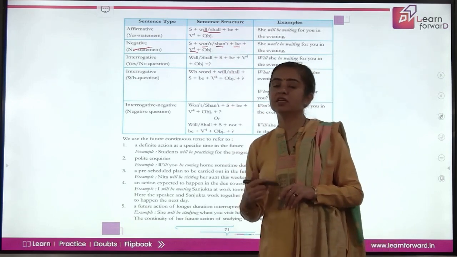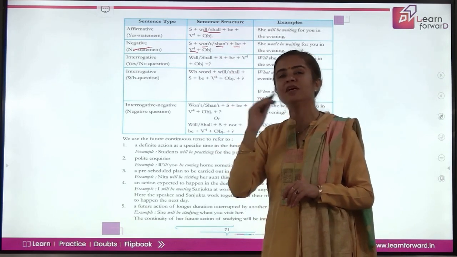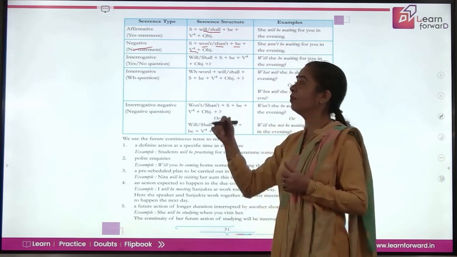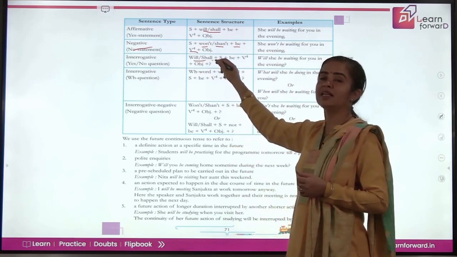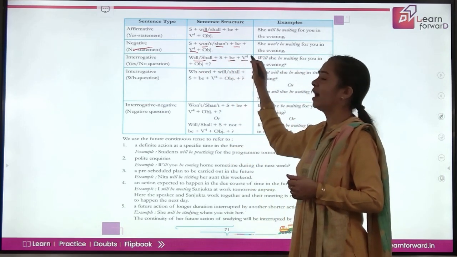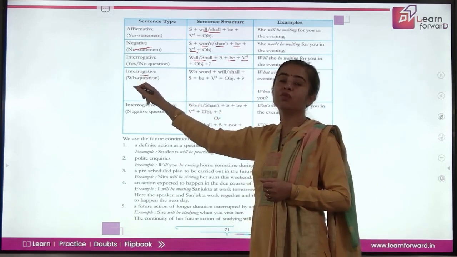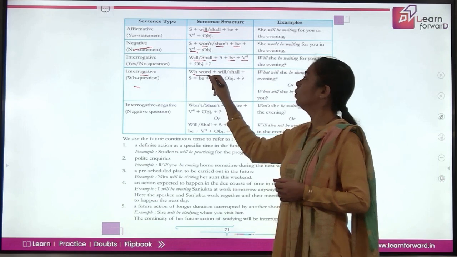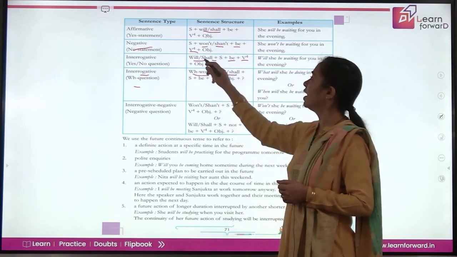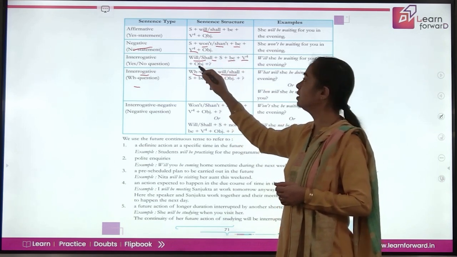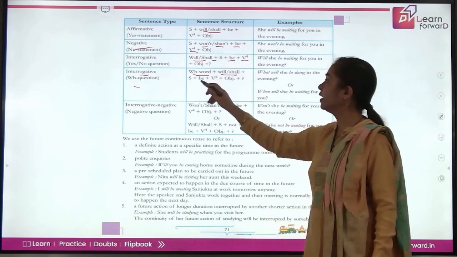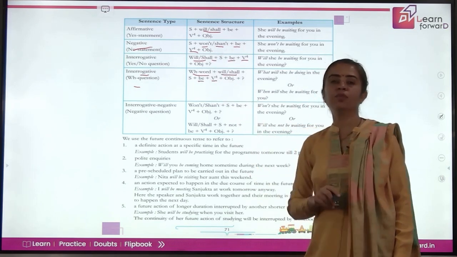Now when you have to say the sentences in interrogative, just pick up the helping verb first word in the beginning. So it becomes will, shall, then subject, then be, and ing form of verb. If you have to say this using some interrogative verb question word, then the question word will be followed by will, shall, same structure: will, shall, then subject, then be, and ing form of verb.